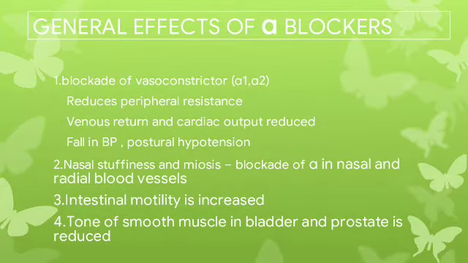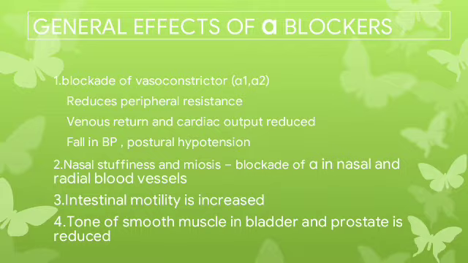Let's see some general effects of alpha blockers. They cause blockade of vasoconstriction because of blockade of alpha 1 and alpha 2 receptors. Due to this, there is reduction in peripheral resistance and pooling of blood in the capacitance vessels, so venous return and cardiac output also reduce, which results in a fall in BP and postural hypotension. That means a fall in BP when posture is changed, like from lying to standing position. This is called postural hypotension.